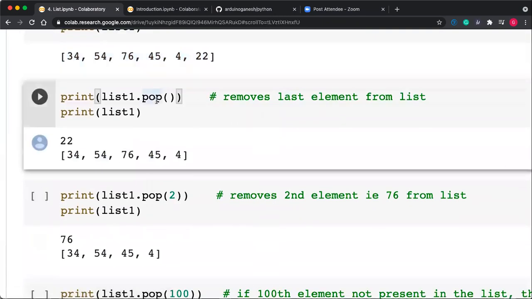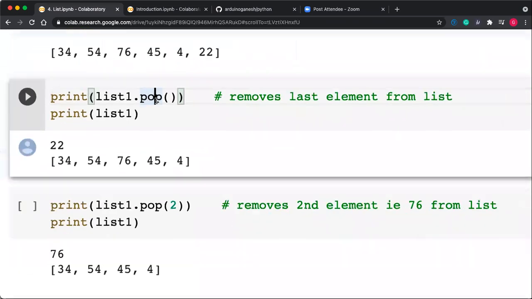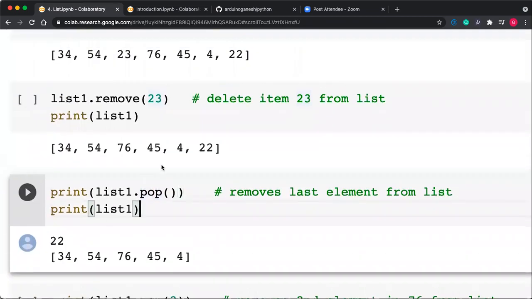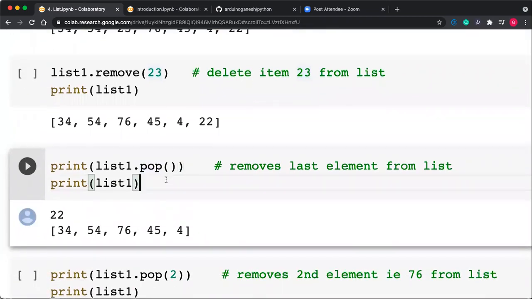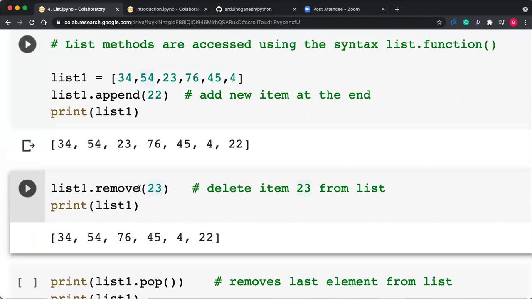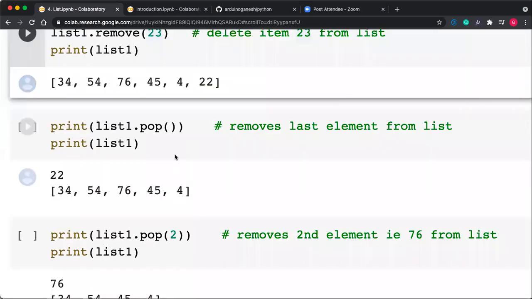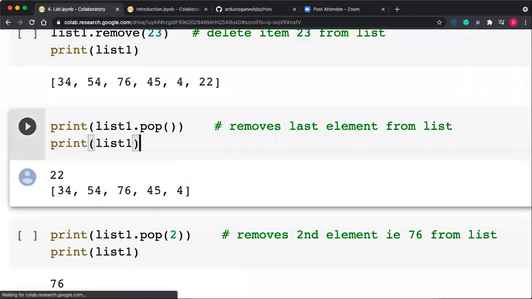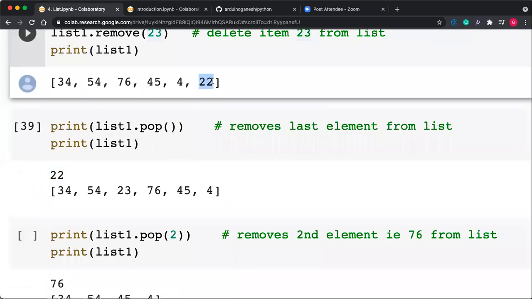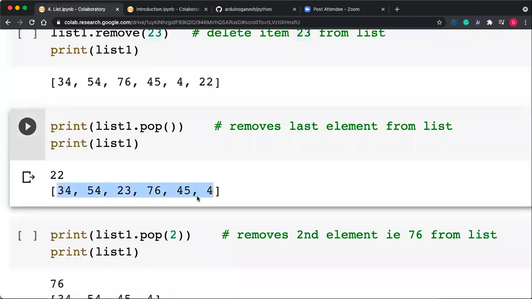The pop function is somewhat like the remove function, but it removes the last element. Whatever the last element is, which element was added last, 22 is added at the last. So 22 gets removed, and the remaining list is as it is.